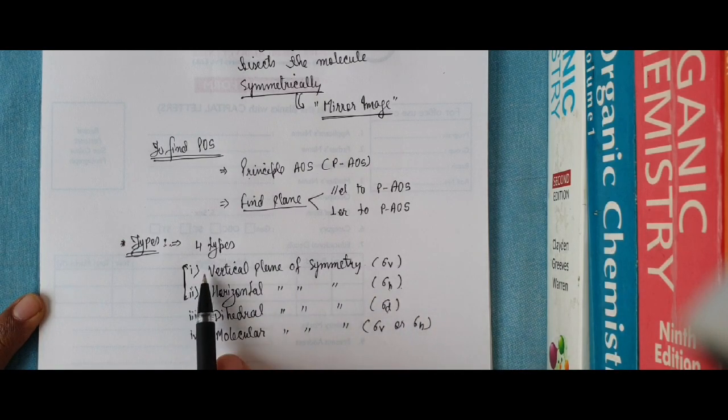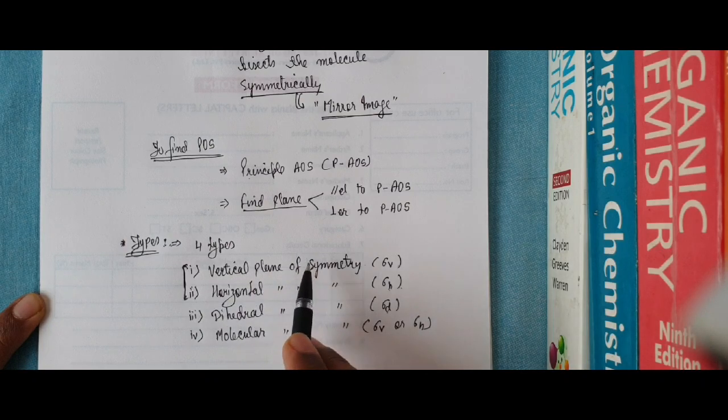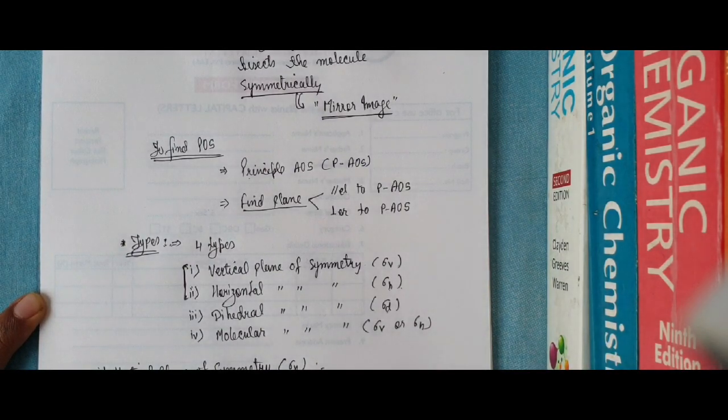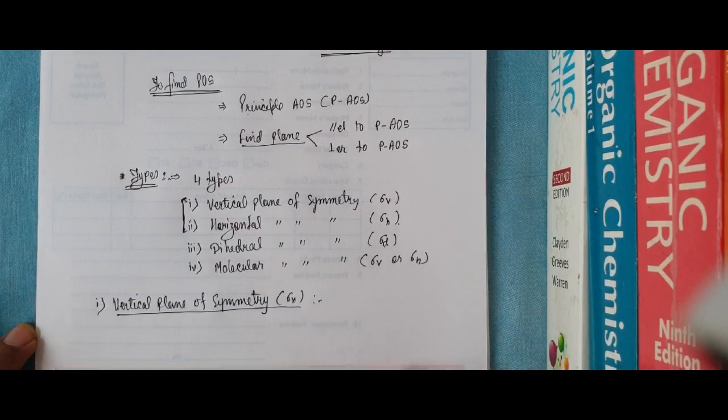Okay, now let's start with our first type. This is the vertical plane of symmetry. Okay, let me check whether recording is happening or not. It is happening. All okay.